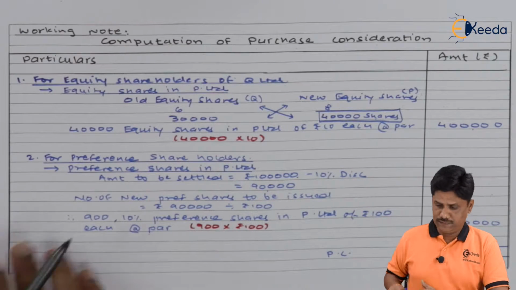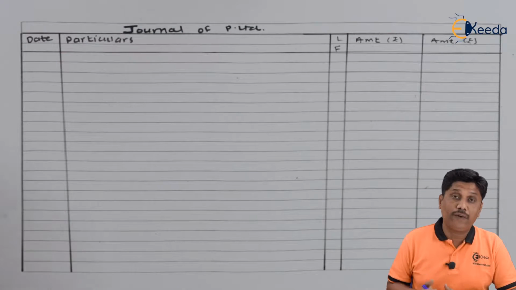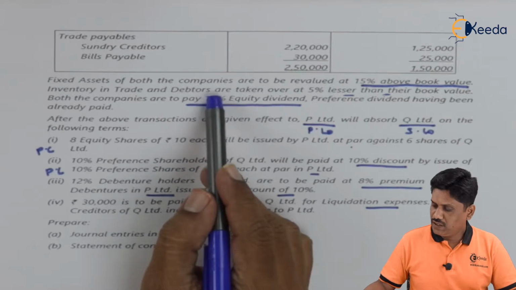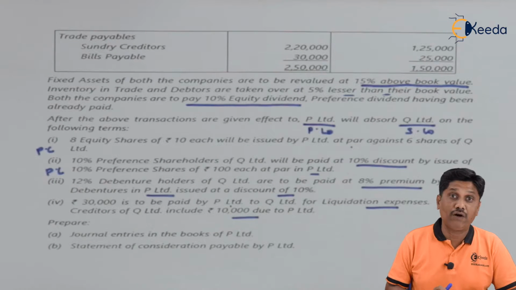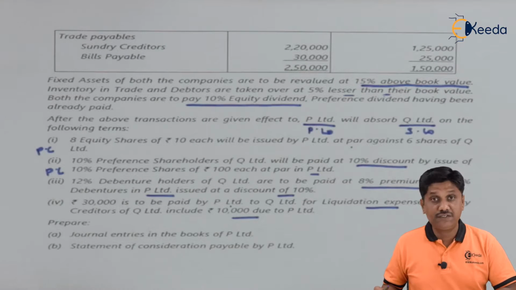Let us see further. Friends, I am ready with my journal. Now we have to pass entries for the transactions which took place before the amalgamation, before the absorption. So let us see the question first. Fixed assets of both the companies are to be revalued at 15% above the book value. So fixed assets will be revalued. So I will consider that.